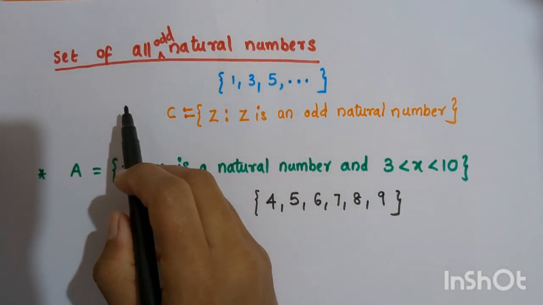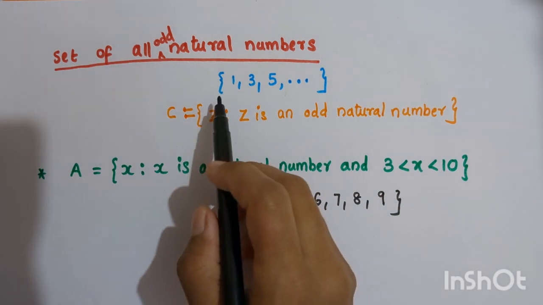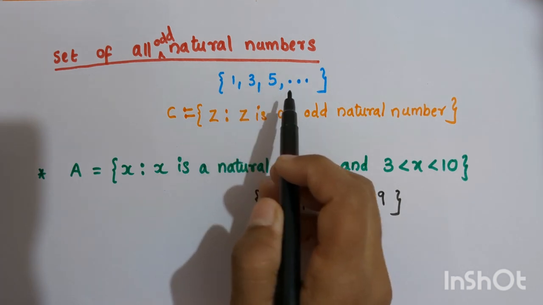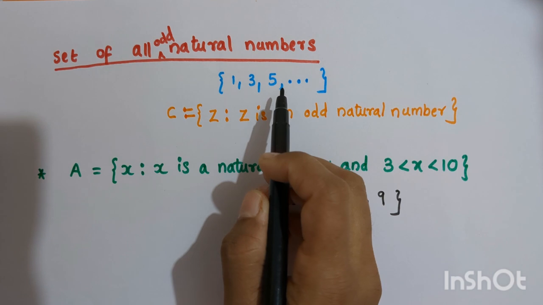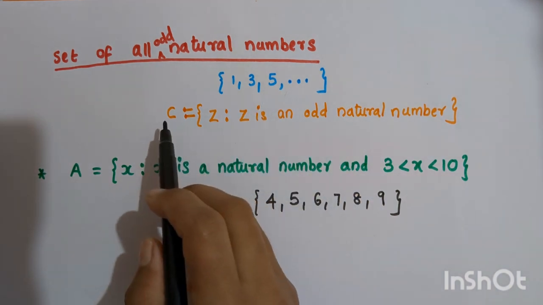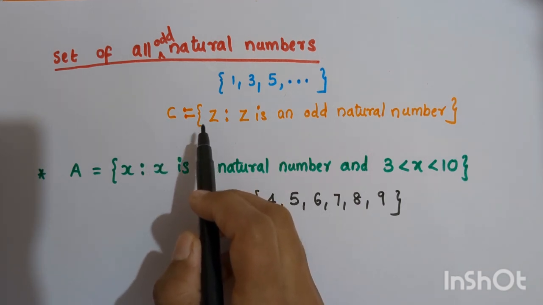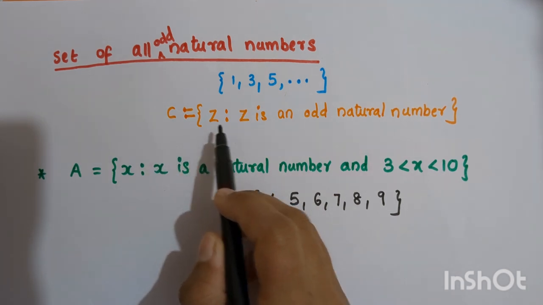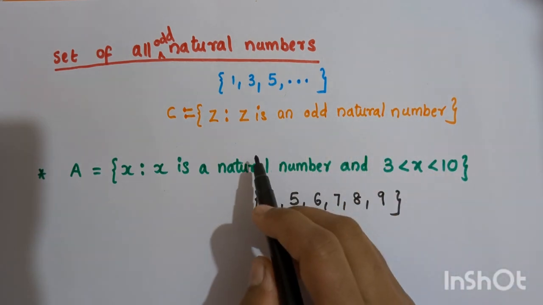Now, if you consider the set of all odd natural numbers, in roster form we write within braces separated by commas 1, 3, 5, and the three dots are there because there can be 7, 9, etc. In set builder form, we write set C is a set of all Z, where Z is the element of the set, such that Z is an odd natural number.